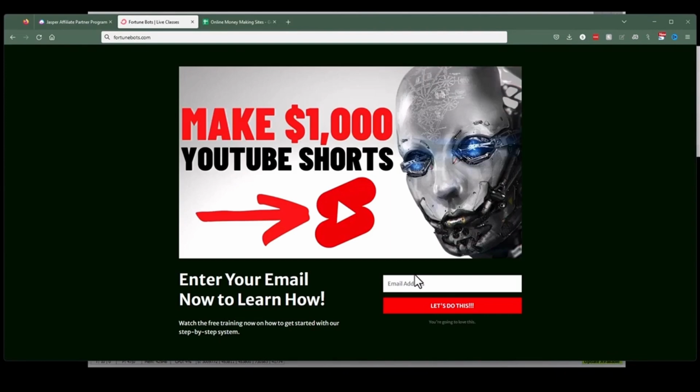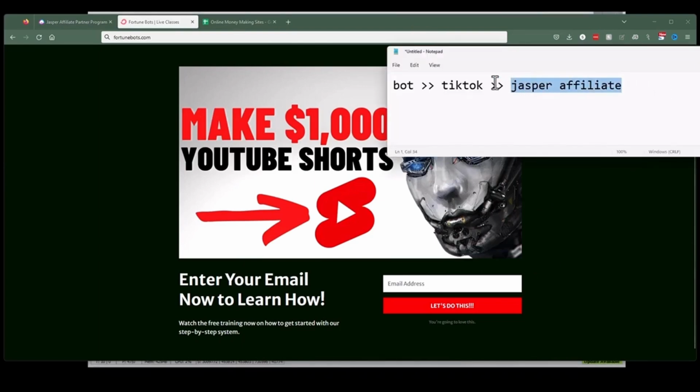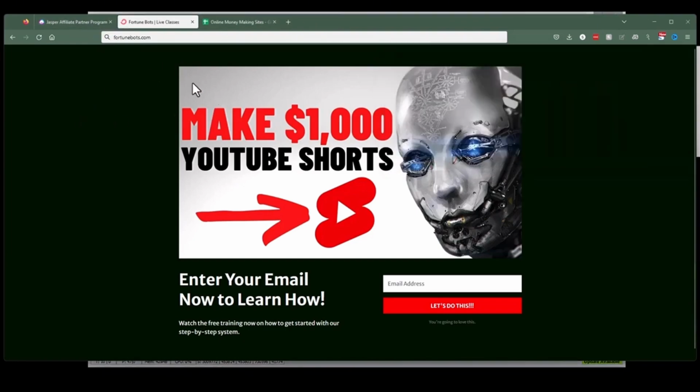We'll give you swipe files, so the actual emails that you're going to send, because you can send them to a landing page like this. So right now we're sending everything to Jasper affiliate, and then we're done. A better way to do it is to send everybody to a landing page like this, capture their email address, and then you can market to them in your back-end system, which again, we'll cover this in the Fortune Bots classes, in fact, this coming week.